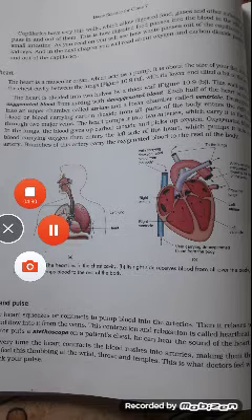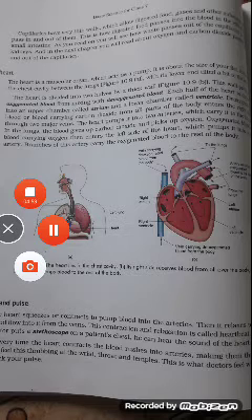Now, let us enter into the structure of the heart and its function. The heart, as you may have heard before, is a muscular pumping organ.